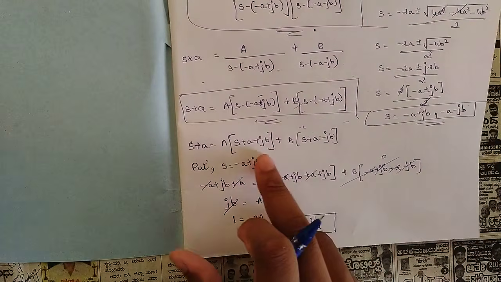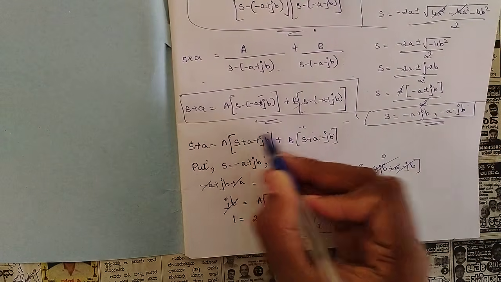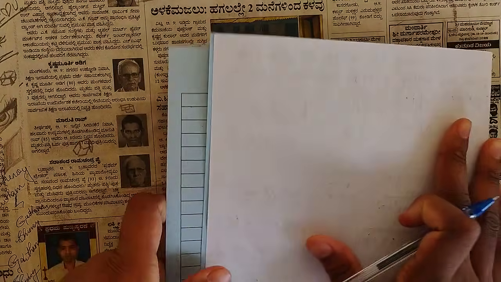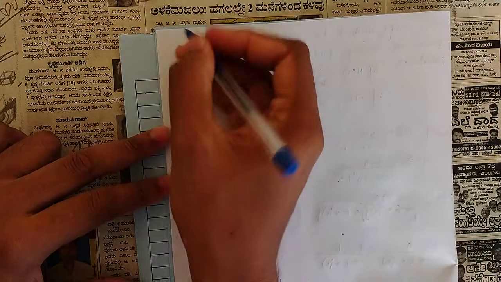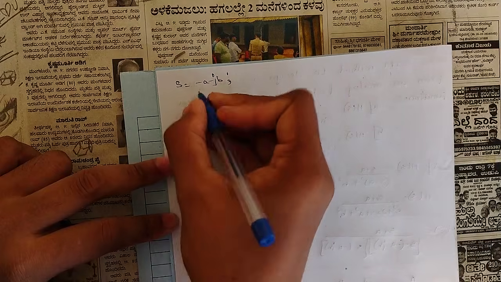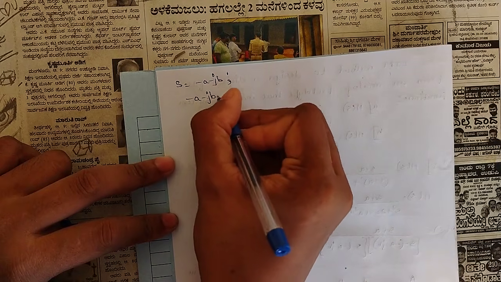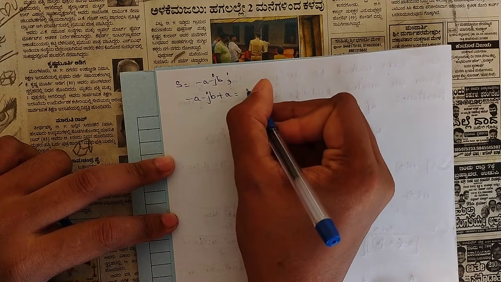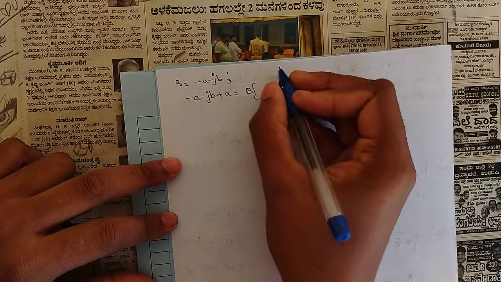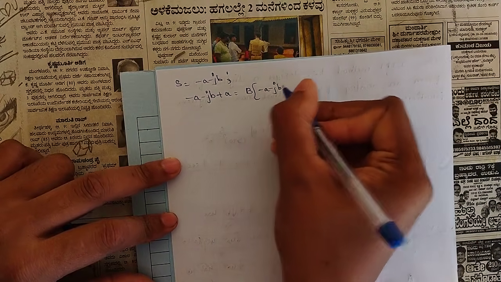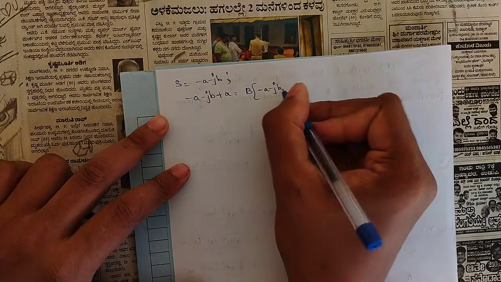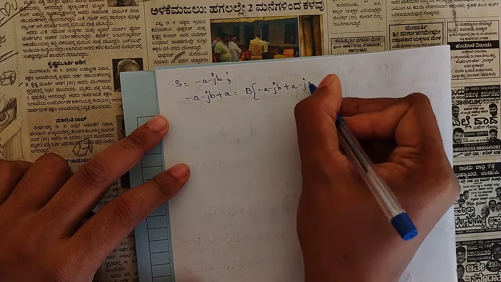Now to find the value of B, we should be making the value of s as minus a minus jb, right? So put s equal to minus a minus jb. So our equation would be minus a minus jb plus a is equal to, so the A term would be completely 0. We would be left with only the B term, that is minus a minus jb plus a minus jb, right?